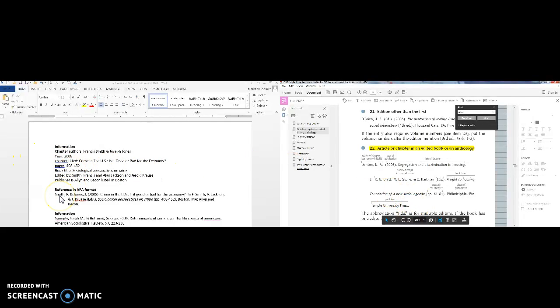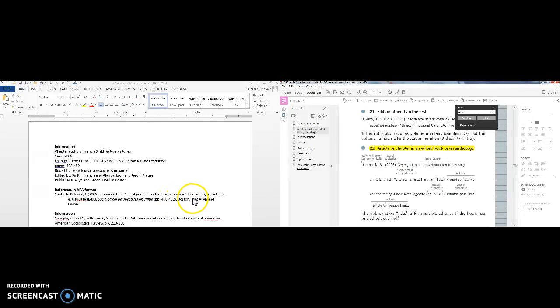So that's what I've done. I've taken this information and put it in that format. It's Smith, F., for Francis Smith, Jones, J., for Joseph Jones. 2008 is the year. The name of the chapter is Crime in the U.S. Of course, U.S. has to be capitalized because that signifies United States. And then only is capitalized. Is it good or bad for the economy? It's in F. Smith, Francis Smith, A. Jackson, and J. Krause, right? So A. Jackson, ampersand, J. Krause. They're the editors, followed by the comma. Then I have the title of the book, Sociological Perspectives on Crime, and all of the pages for that chapter. So that chapter is 40 some odd pages, right?